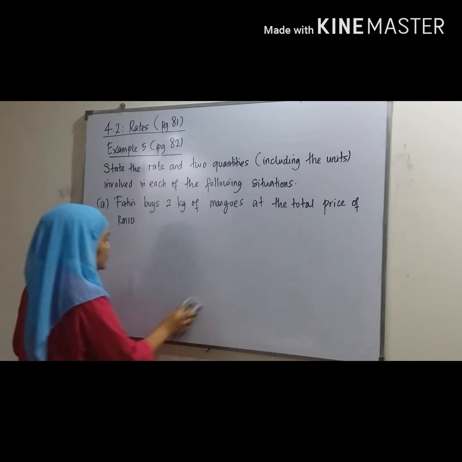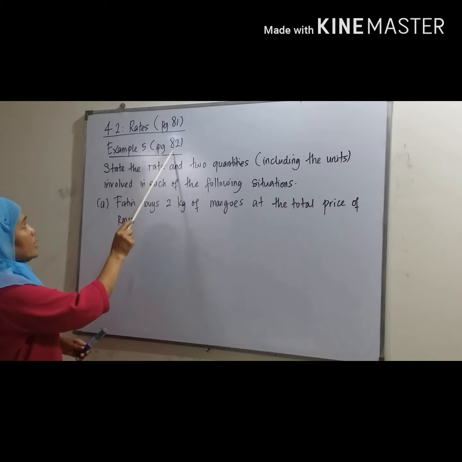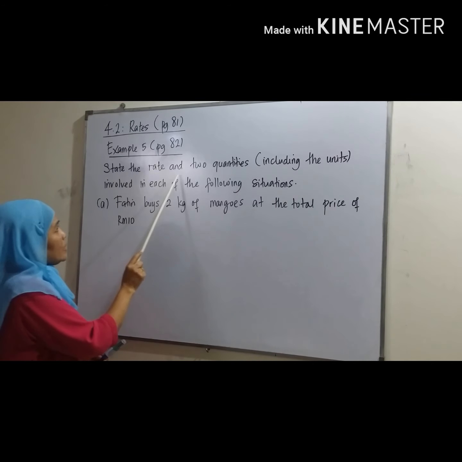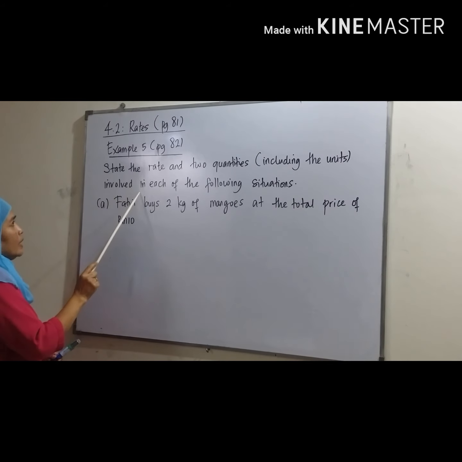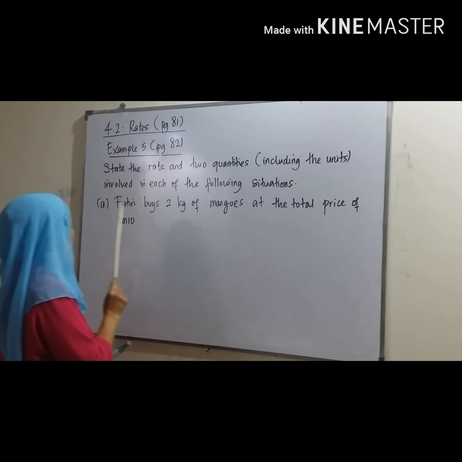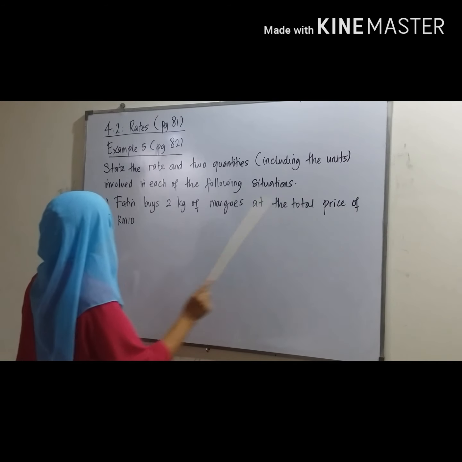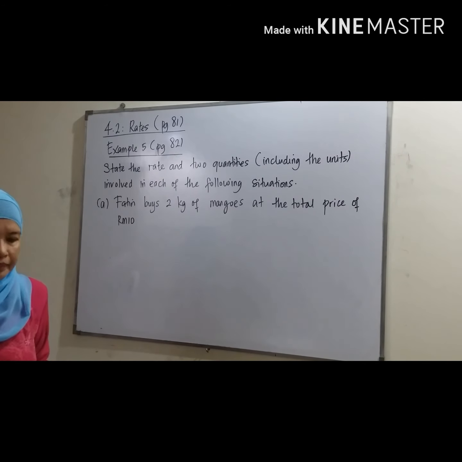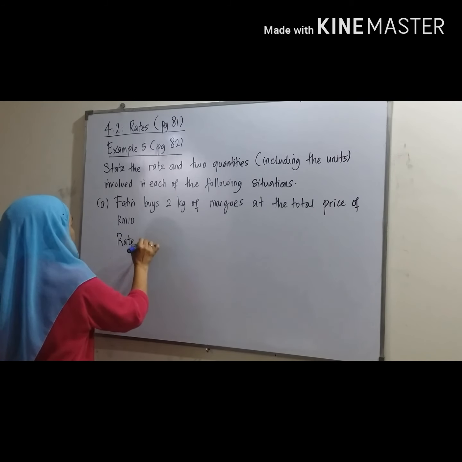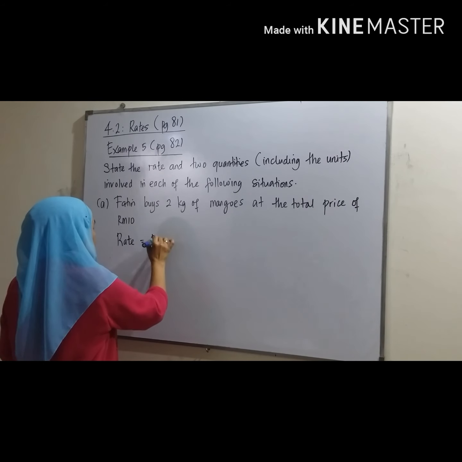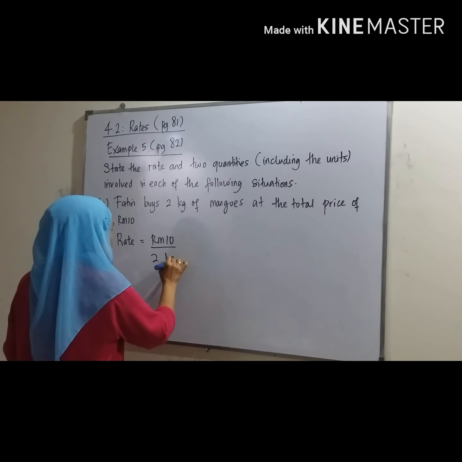Now we look here. Example 5, page 82. State the rate and two quantities, including the units, involved in each of the following situations. A. Mrs. Lim buys 2 kg of mangoes at the total price of RM10. So the rate equals RM10 divided by 2 kg.